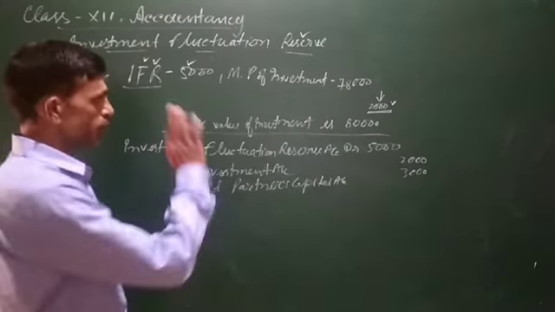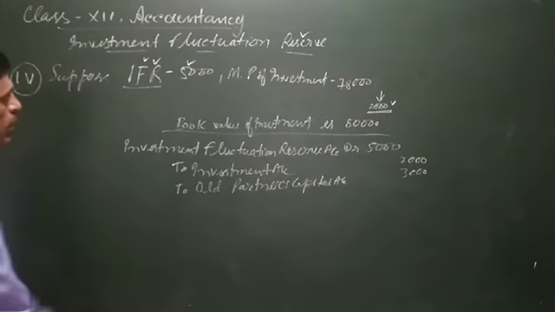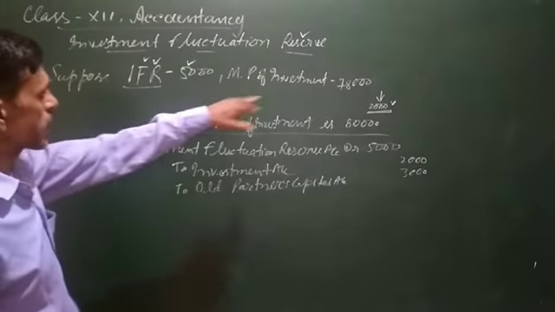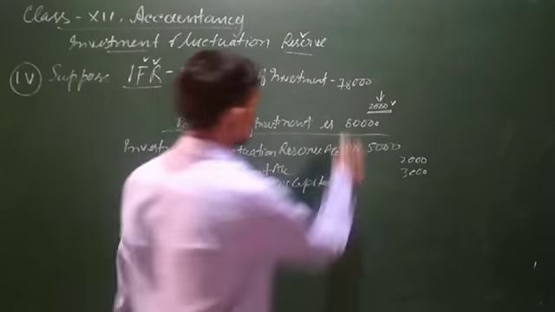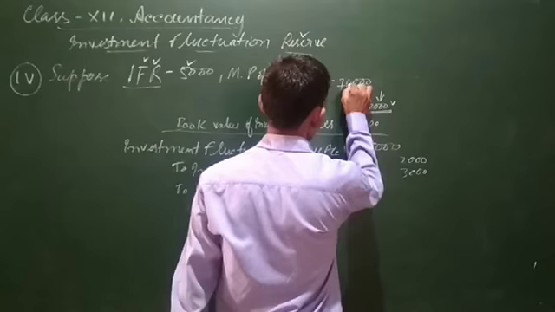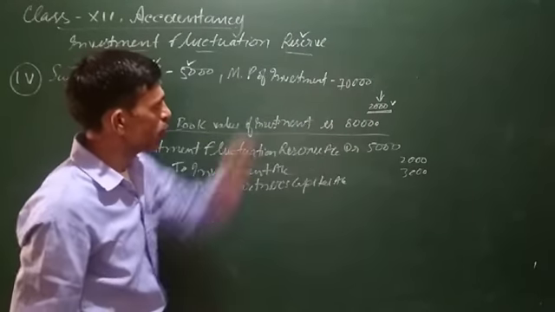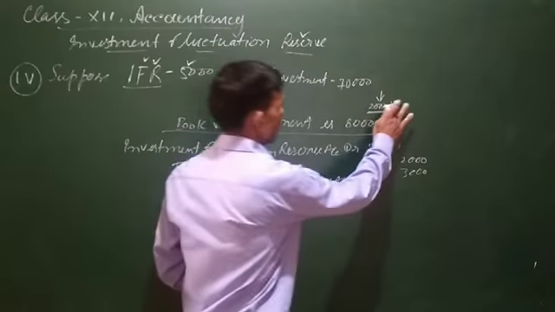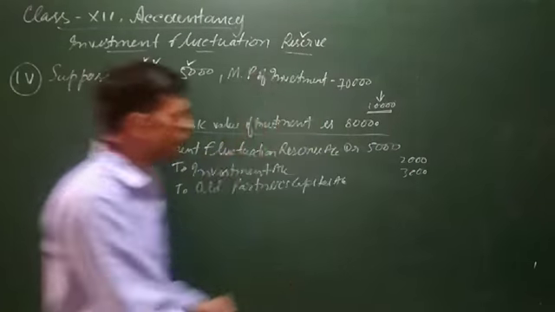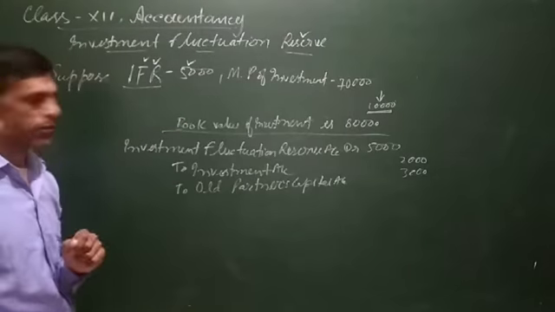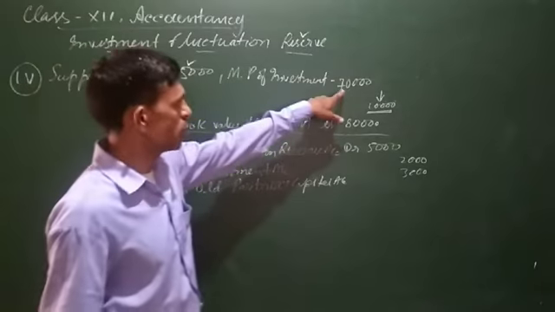Let's assume a fourth scenario, wherein the decrease in market price of investment is more than the reserve. Suppose the market price of investment goes down from 80,000 to 70,000. It means there is a decrease in book value of investment of 10,000. Book value of investment was 80,000 and market price is only 70,000.